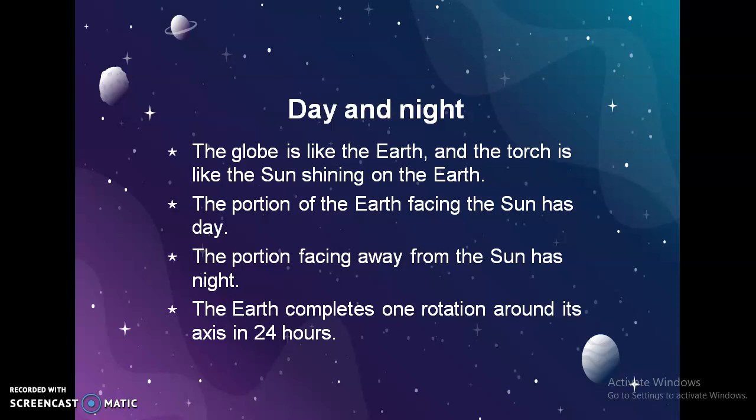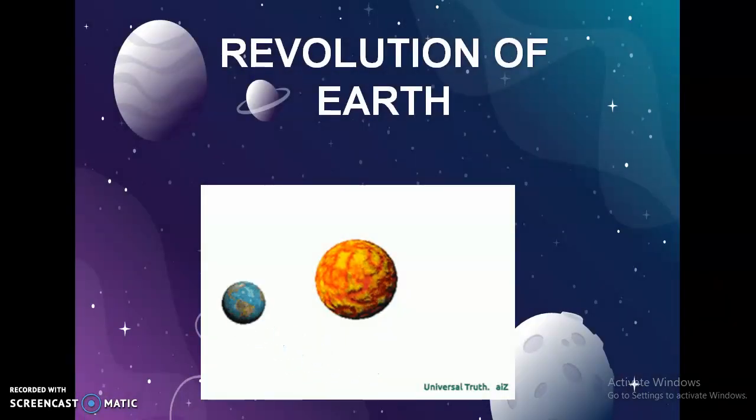Now students, this is a most important question: how much time does the earth require to complete one rotation? It takes 24 hours. एक पूरा rotation complete करने में earth को कितना time लगता है? 24 hours. Okay? So students, that's all for today. In our next class, we are going to discuss the revolution of the earth. In this class, we have learned about the rotation of the earth, कि earth अपनी ही जगह पर कैसे rotate करती है, और next class में हम पढ़ेंगे कि earth sun के around कैसे revolve करती है. Okay? So that's all for today.